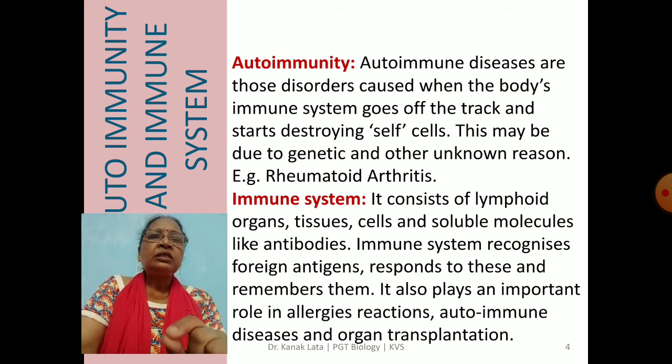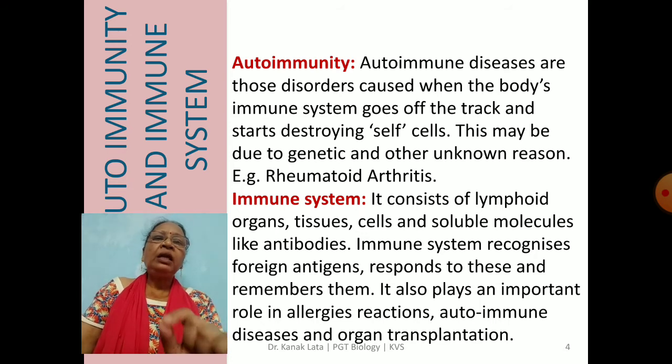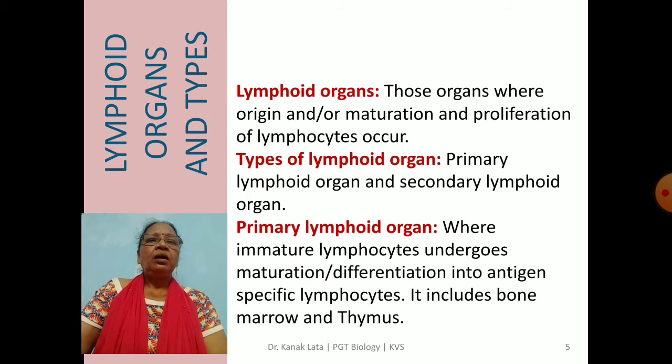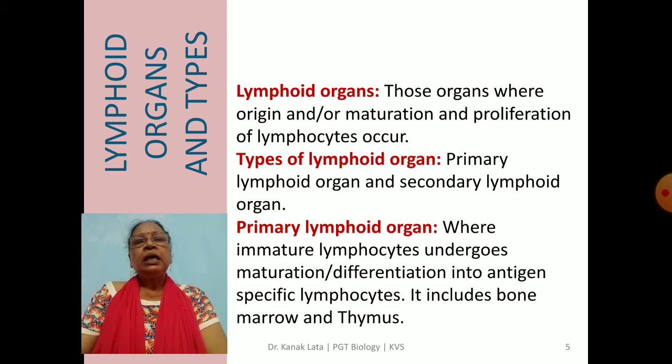So the immune system plays an important role in preventing our body from different types of germs and bacteria which enter daily from the outside environment. Now the next topic is lymphoid organs and their types. What are lymphoid organs?